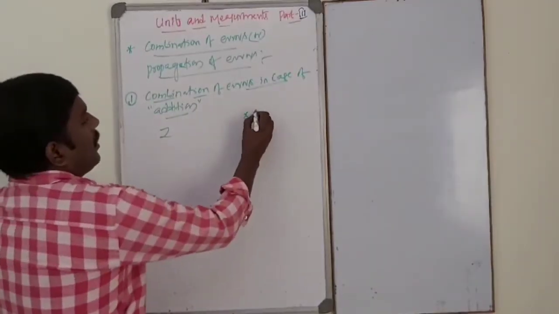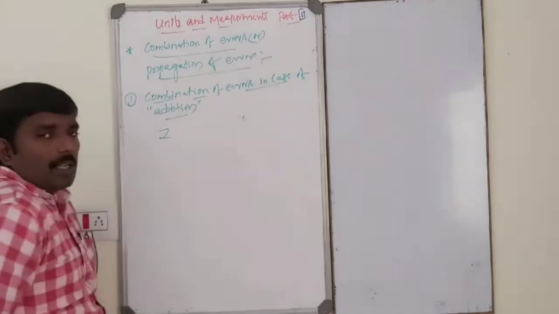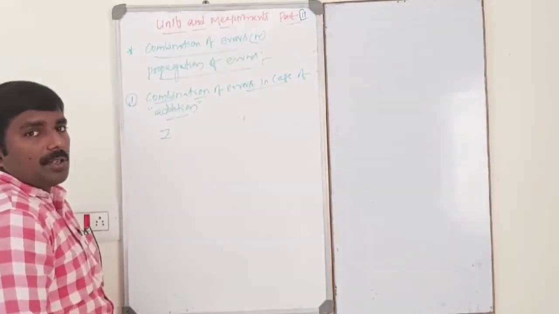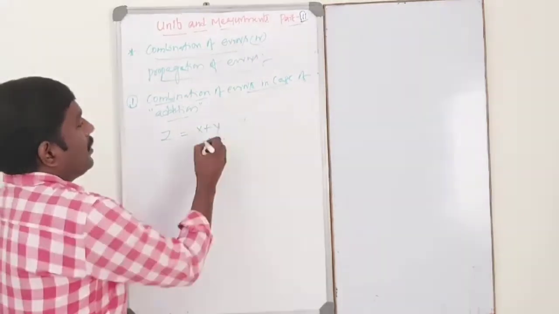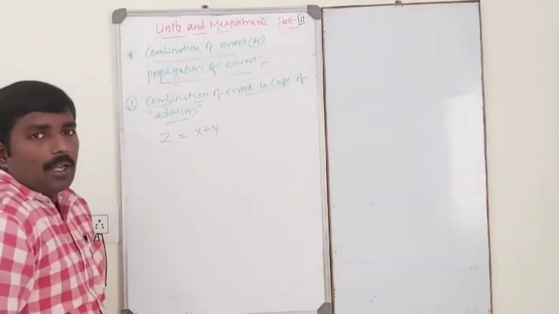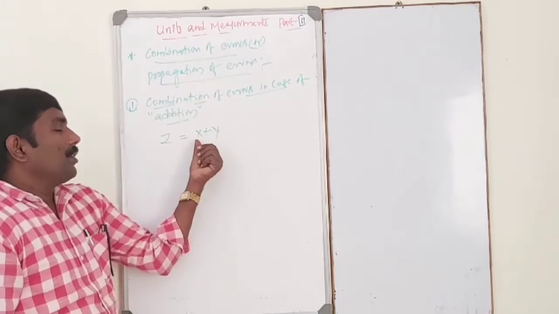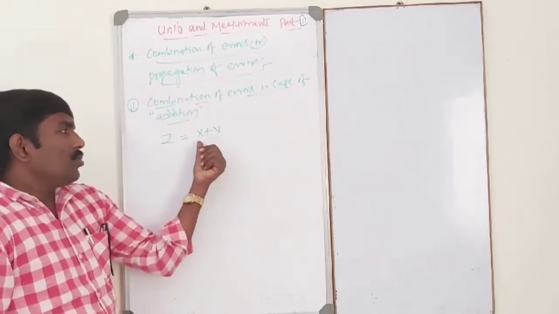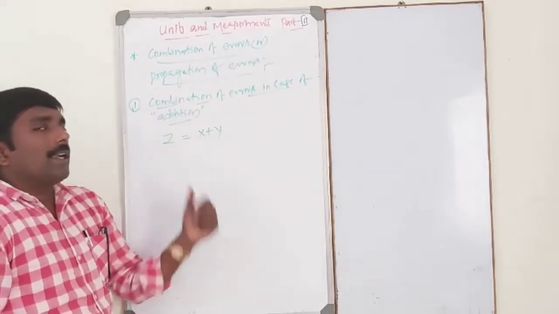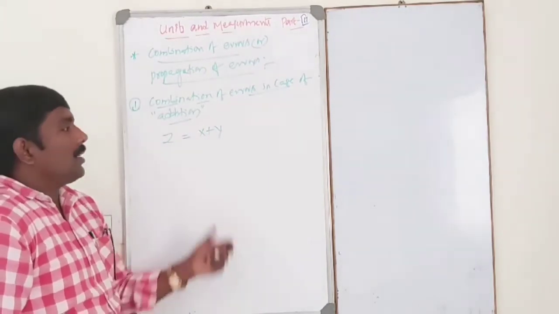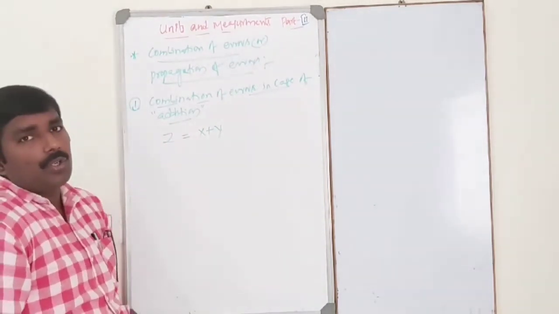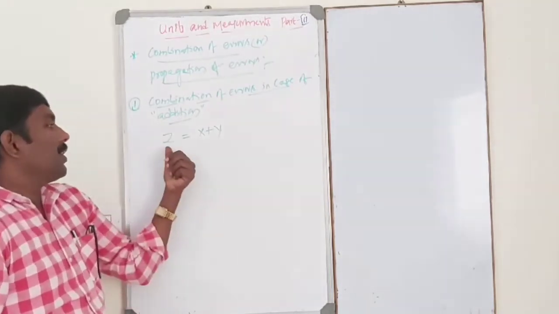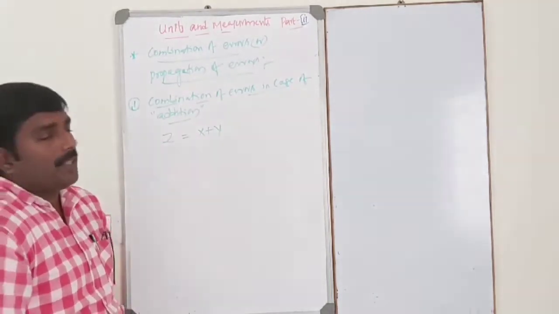X and y are two physical quantities, and when these two are added, we get the Z value. So Z is equal to x plus y.